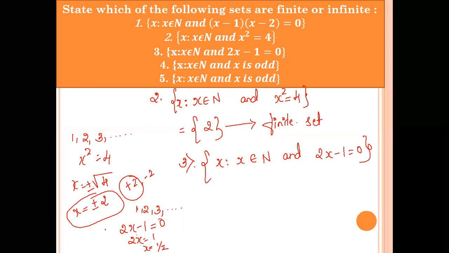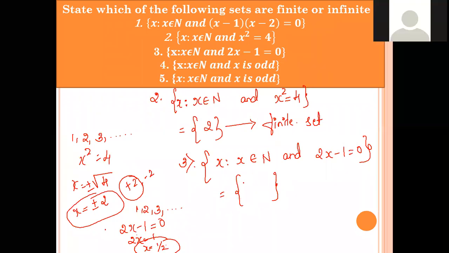Now I have to write the value of x which is a natural number. Can I find any element over here? Does any element belong to this set? Is half a natural number? No. So what about the set? Does it contain any element? No, it does not contain any element. So what kind of set is it, if it has no element?